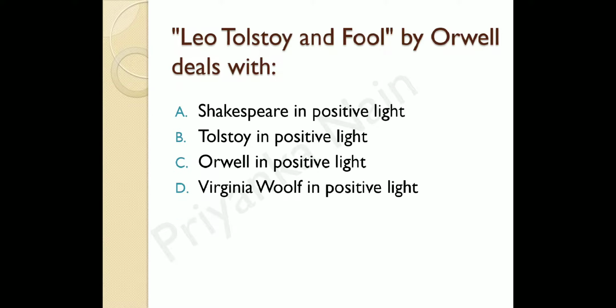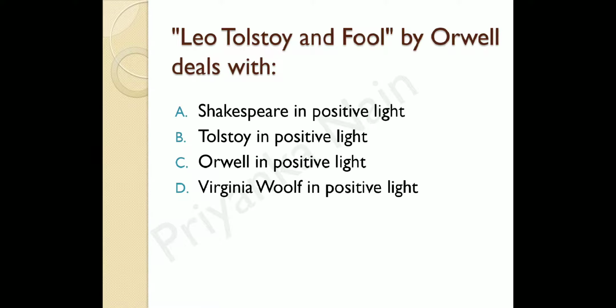Next question is, Leo Tolstoy and the Fool by George Orwell deals with. So here we are talking about a work by George Orwell. वो उसका key idea क्या है? And the options are Shakespeare in positive light, Tolstoy in positive light, Orwell in positive light, or Virginia Woolf in positive light. So we have 4 options, and the correct answer is A, Shakespeare in positive light. So Leo Tolstoy and the Fool by George Orwell deals with Shakespeare in positive light.